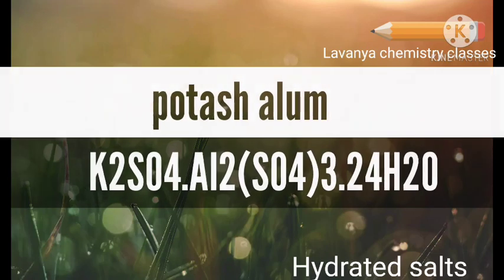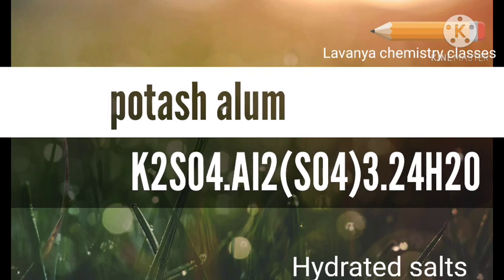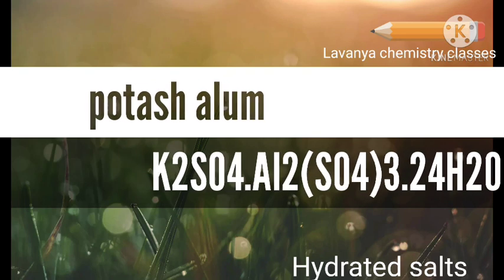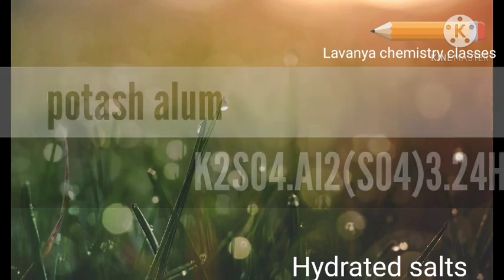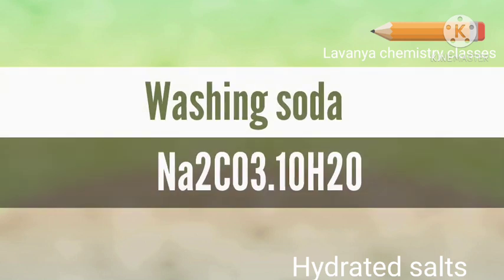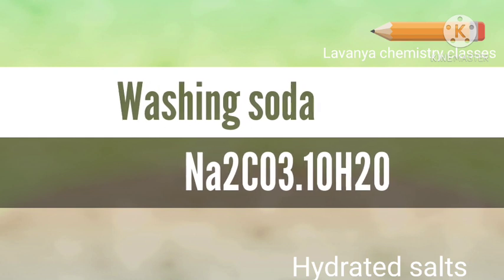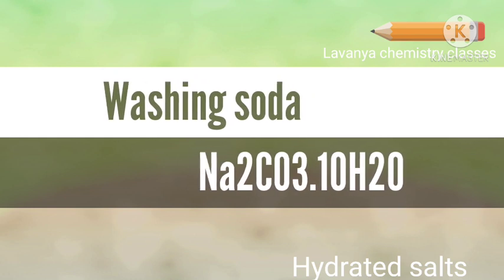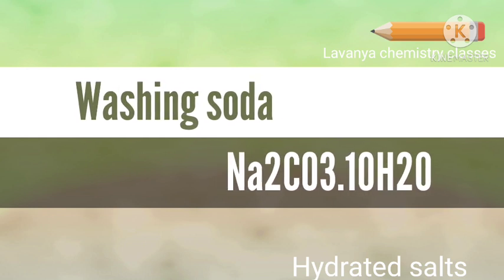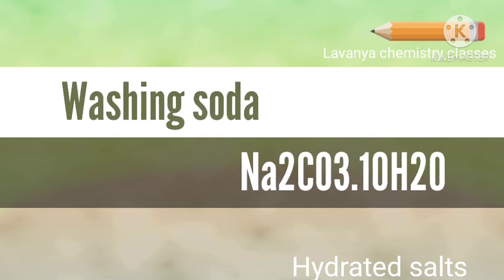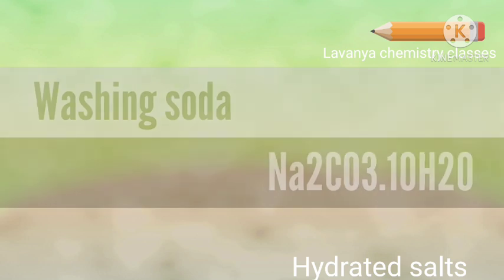And next one is potash alum. The hydrated salt potash alum is K2SO4·Al2(SO4)3·24H2O. And next one is washing soda. It is a hydrated salt. The formula of washing soda is Na2CO3·10H2O. It is called washing soda, sodium carbonate decahydrate. And next one is white vitriol.